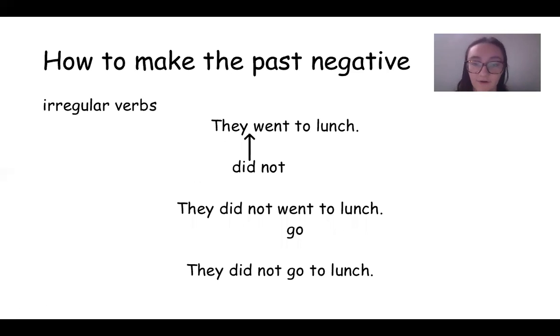For irregular verbs, what you have to do is a little bit more tricky. You put did not, right, where do not goes in the simple present, right, but we're doing simple past. They did not. And then instead of taking away the ed, we change it back to the simple present tense. So instead of saying they did not went to lunch, nope, can't say that. You'd say they did not go to lunch. You need to make sure that the verb is in simple present tense when you're using simple past, because when you're making it a negative, the did right here is what's telling you it's past tense.